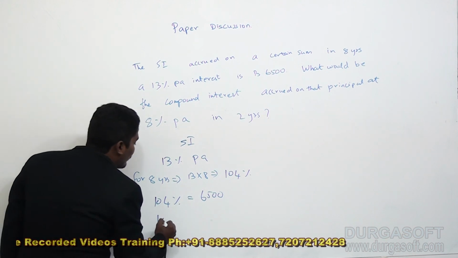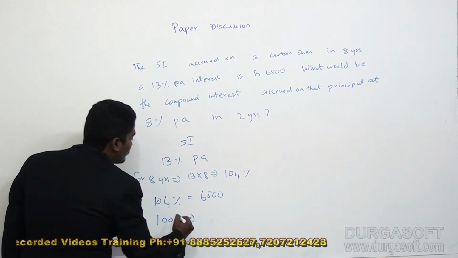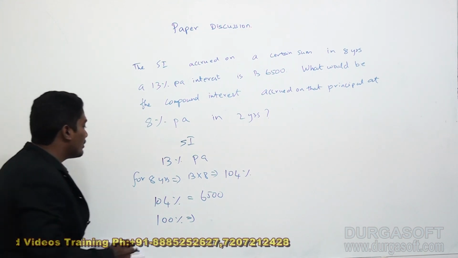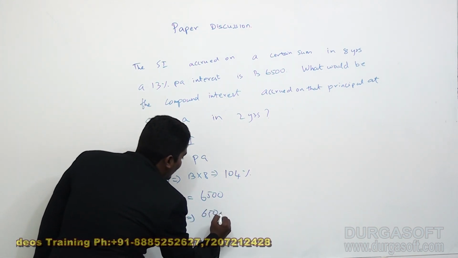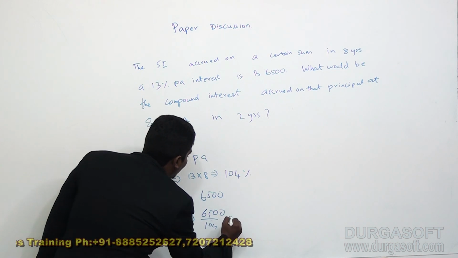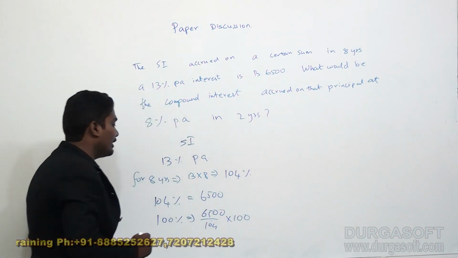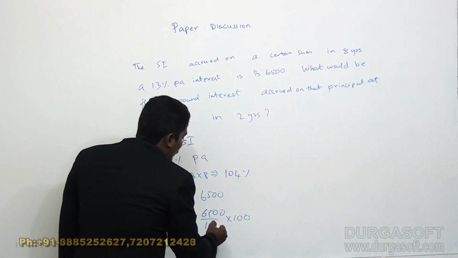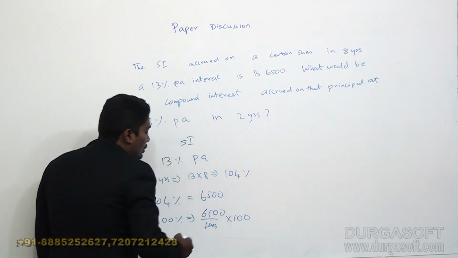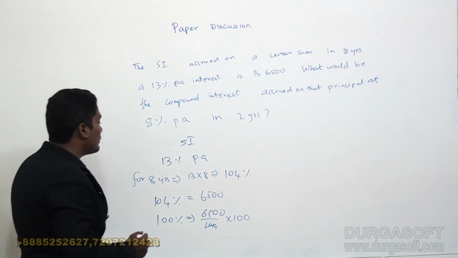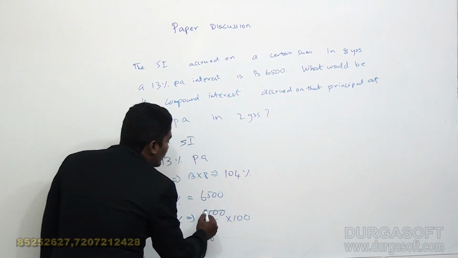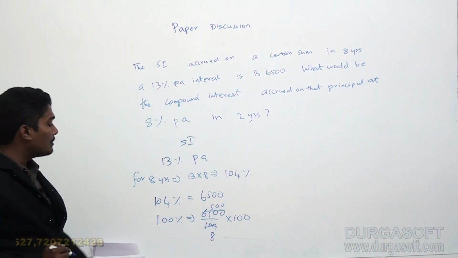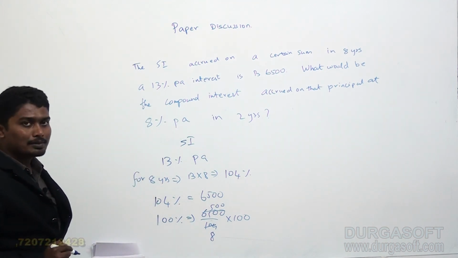So if I need to know the value of 100%, your 100% will be equal to 6,500 divided by 104 into 100. So 13 table 104 I can divide in 13 table 8 times, 13 table 500 times.